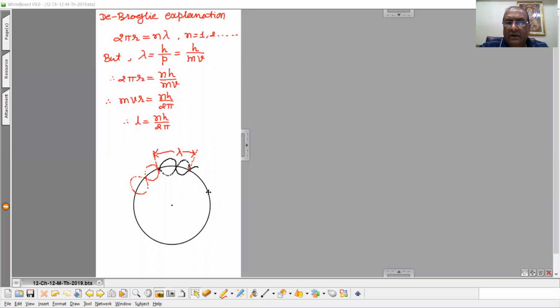So this probability of the particle to be at any position at any instant will remain constant only in this way the waves are formed. It implies that here the total distance traveled by the wave in this orbit, that is 2 pi r, should be equal to n lambda.